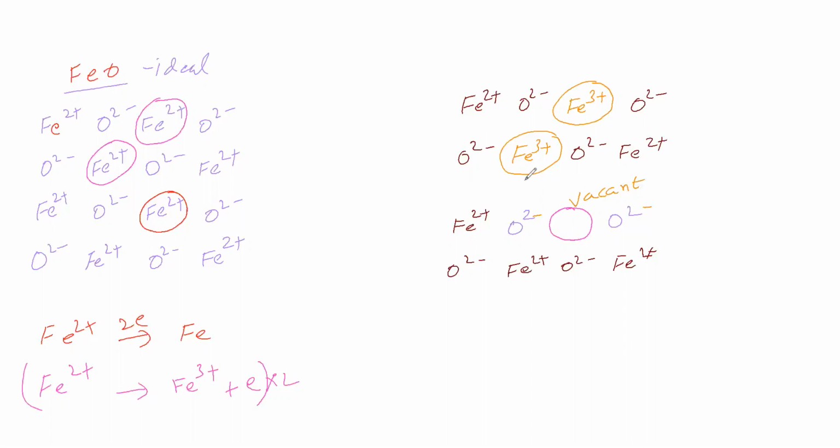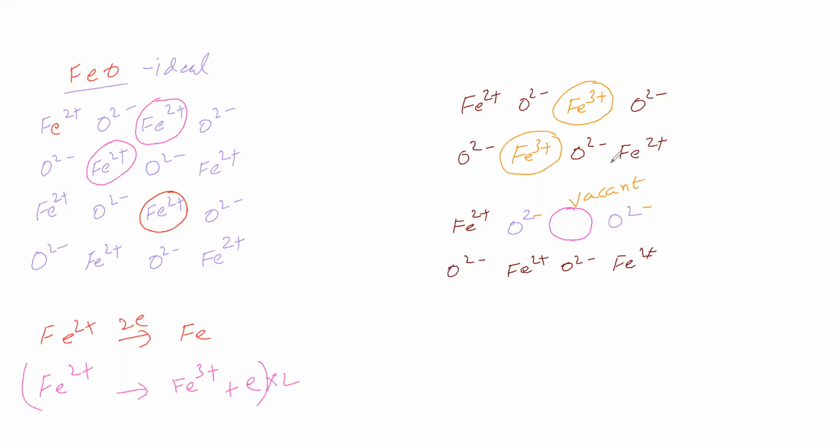What about the electrical neutrality of this crystal? Is electrical neutrality there or not? Here Fe2+ and O2-; two Fe3+ ions are there. That means a +2 charge is in excess. For that, one Fe2+ has converted into Fe, no? So can we say the total positive charge and total negative charge in this crystal are equal? Then we can say it is electrically neutral.